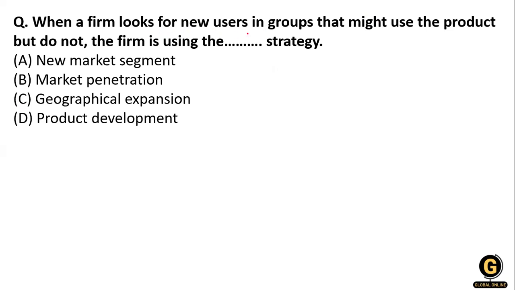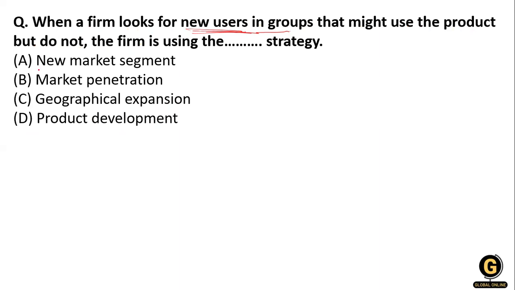When a firm looks for new users in a group that might use the product, but the firm is not using that strategy, what will be the right answer? The options are new market segmentation, market penetration, geographical expansion, and product development. When a firm is looking for new users in a group that might use a product, but do not, the firm is using which strategy?